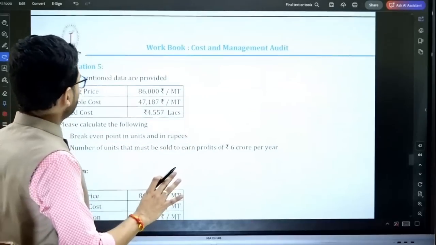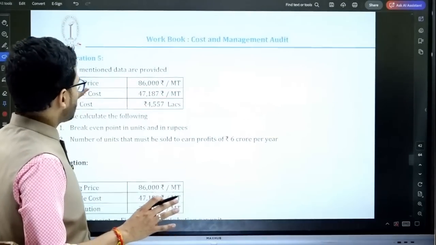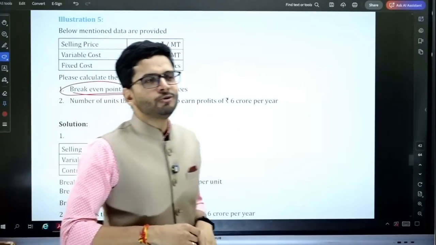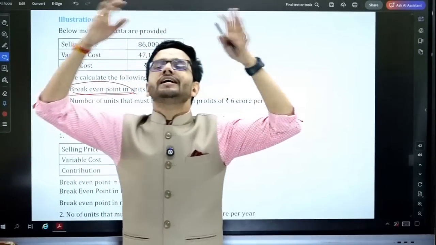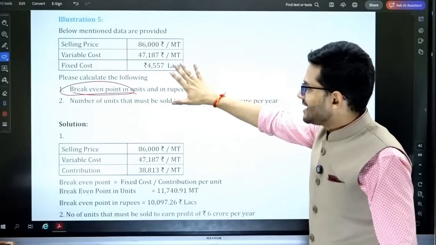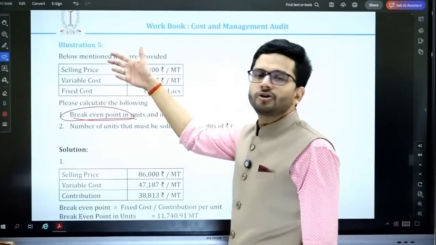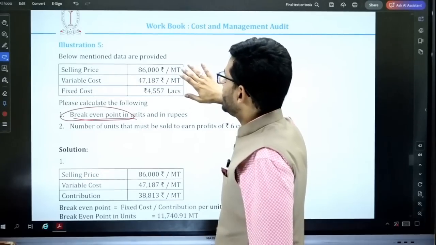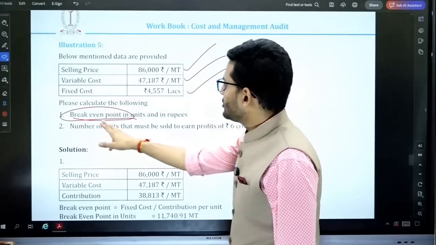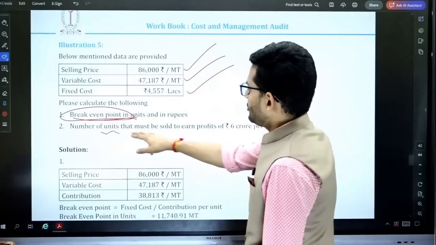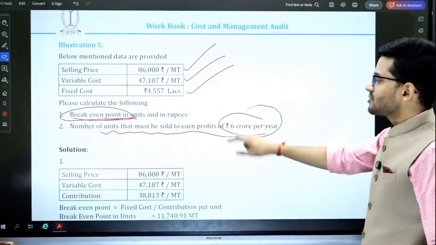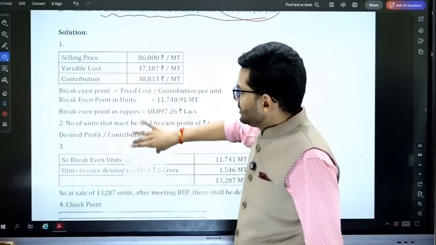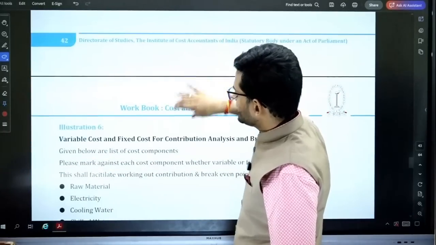All right. Illustration number 1, a very simple theoretical question, which is actually not very difficult. Break-even point analysis. I've told you, under this chapter, anything and everything can be asked. So break-even analysis is asked, but a very simple one, the contribution calculation that we do in our costing and financial management. Selling price, variable cost, and fixed cost are given. You are required to calculate the break-even point, and the number of units to earn a profit of 6 crores per year. Reverse calculation. Very simple, very straightforward. So we're not going to delve into the details of this calculation.